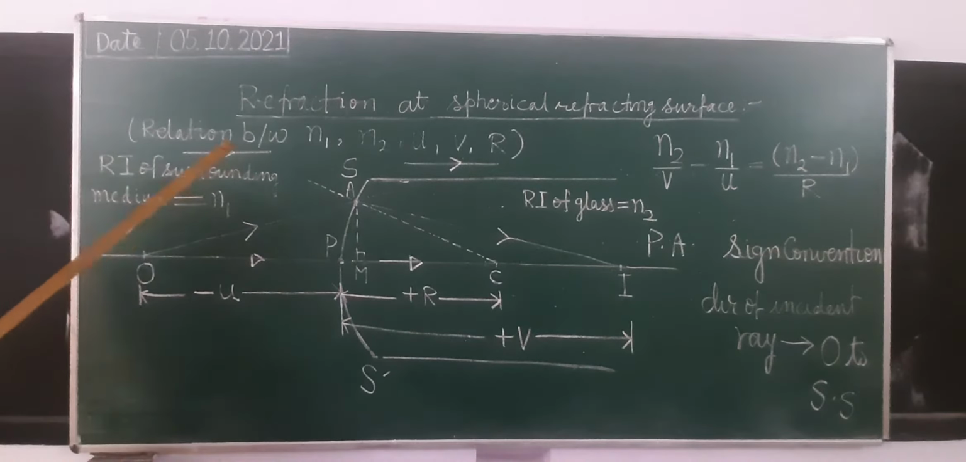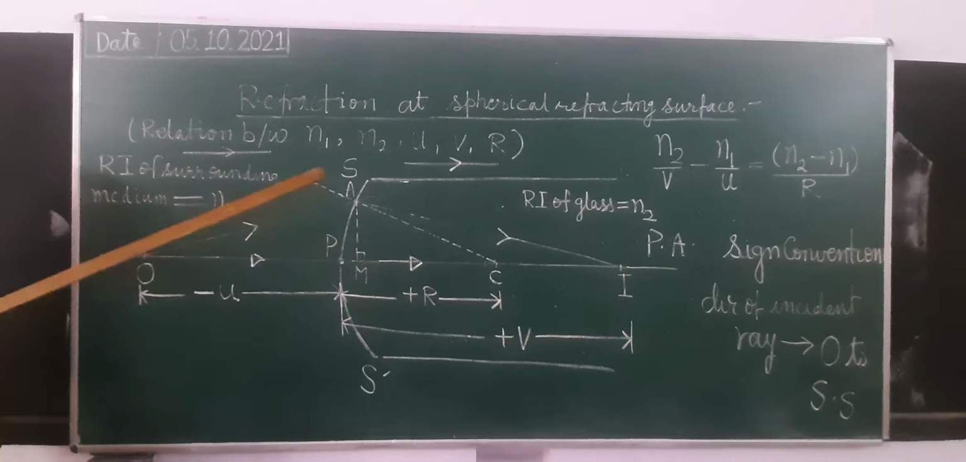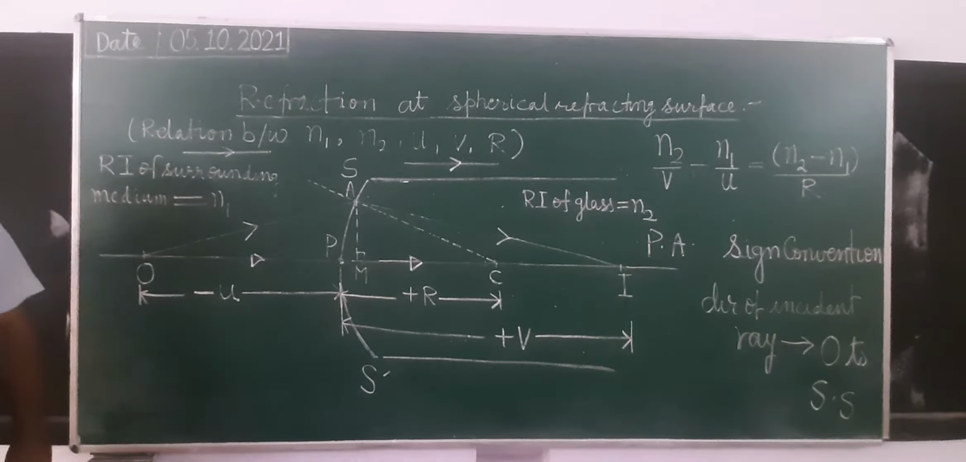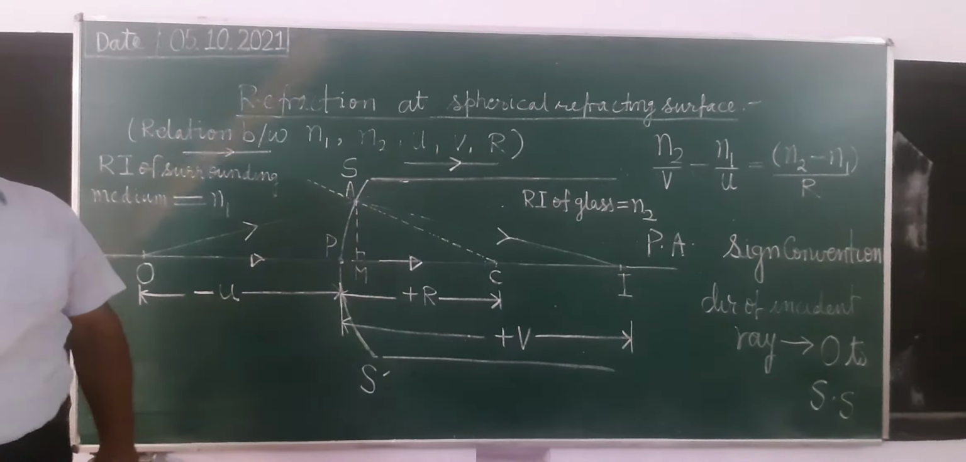Now N1 is the refractive index of the surrounding medium. Refractive index means the absolute refractive index. And N2 is the refractive index of the glass, the material of the refracting surface.